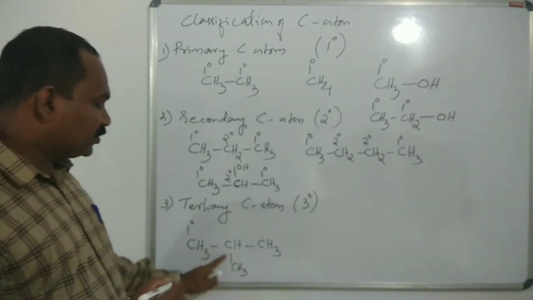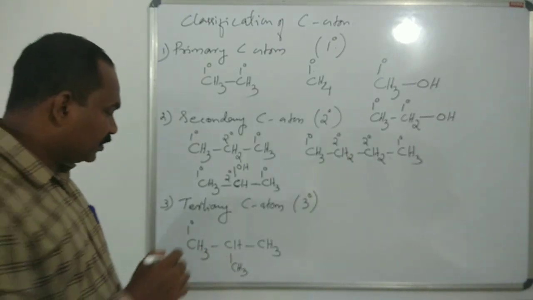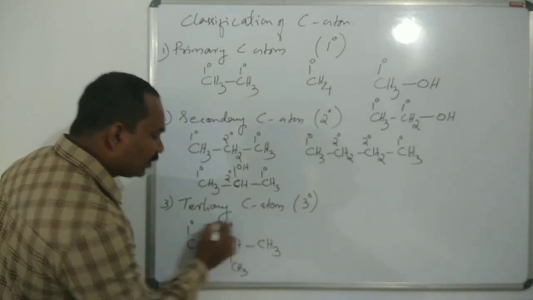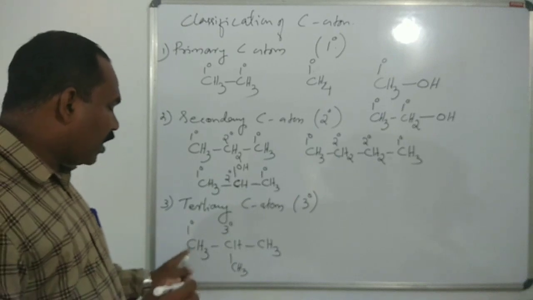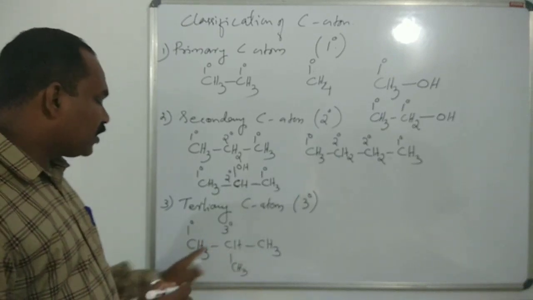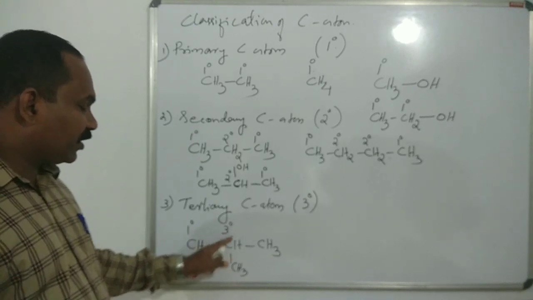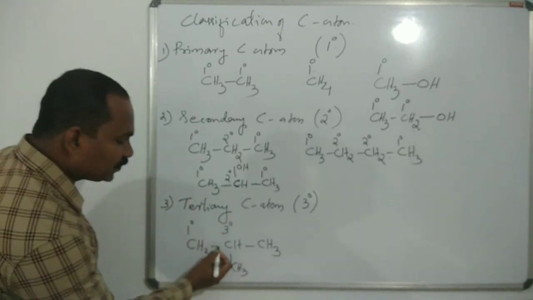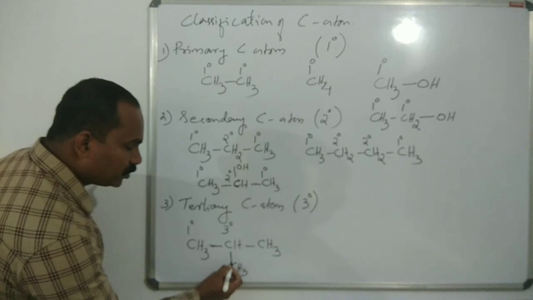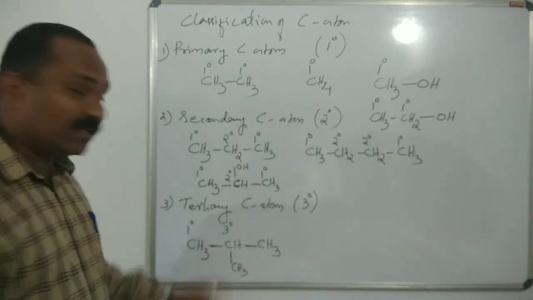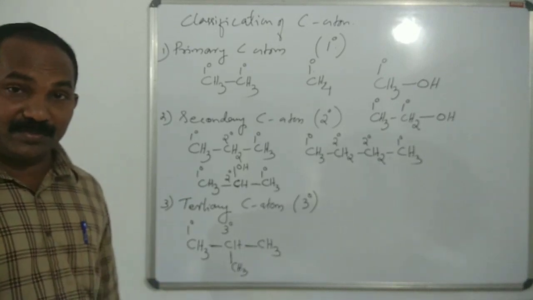The carbon which is bonded to only one carbon atom. And the second carbon atom is tertiary, because this carbon is bonded to 1, 2, 3. That's why it is a tertiary carbon atom.